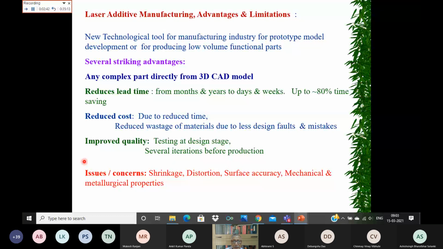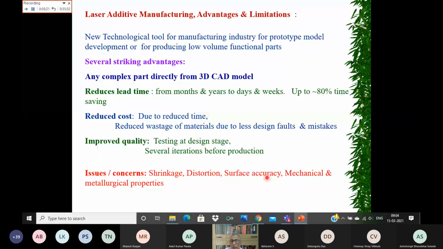However, there are certain concerns. There is a problem of shrinkage because it is a fusion process. The material is getting melted, and when it is solidified, there could be shrinkage, and that can cause problems like even micro cracks. It can cause some distortion because of thermal stresses, because each layer is getting heated up multiple times when you are building one layer over another. So there could be some distortions because of thermal and residual stresses.